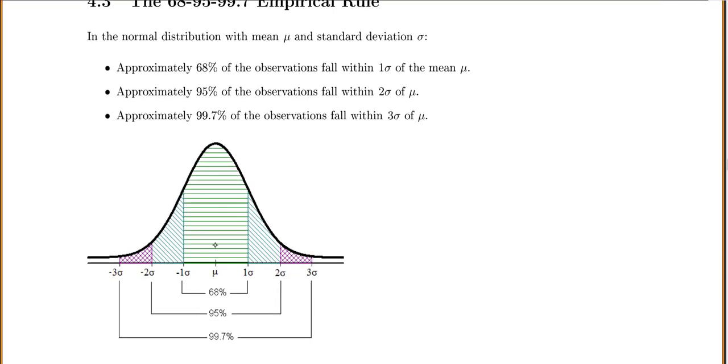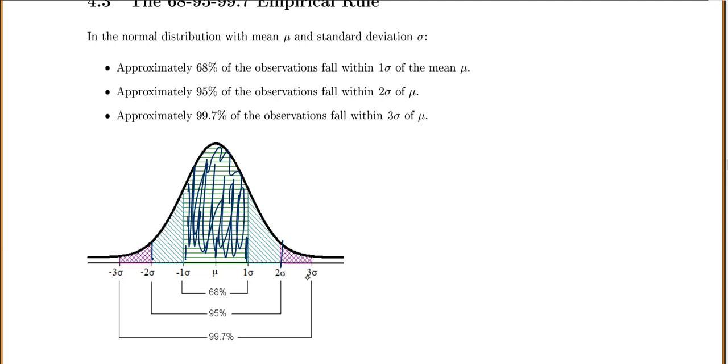So I'll show you on the graph. Here's our mean in the middle. If you go out one standard deviation in either direction, this area from here to here will be 68% of your total area. If you go out two standard deviations in either direction, that will be 95% of your total area. And if you go out three standard deviations, that will be 99.7% of your area.